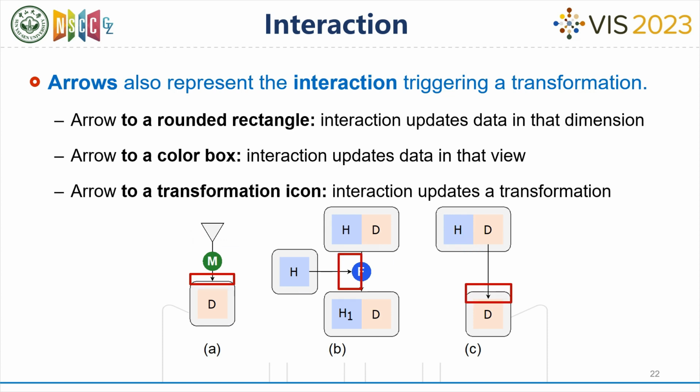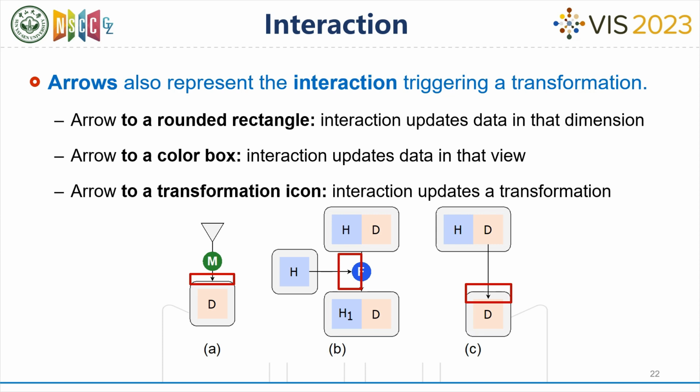Each interaction arrow ends at a rounded rectangle, transformation icon, or color box representing the modification of the corresponding object using the carried information. When applied to a color box, it represents the modification of the subset information of the corresponding dimension.